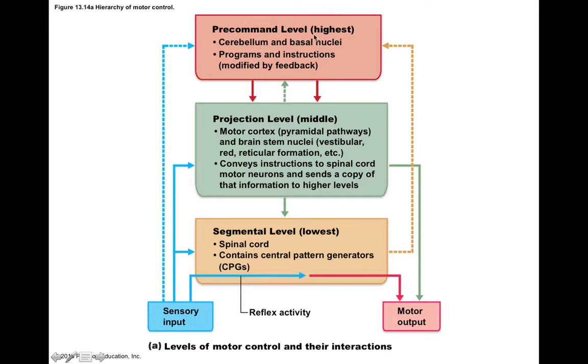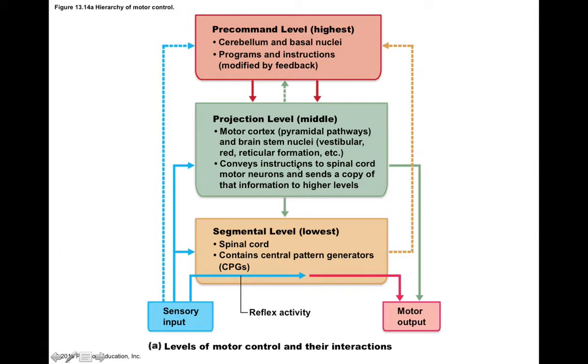Now, this pre-command level can help send instructions to the projection level, which is more of the conscious portion of your brain, which includes your motor cortex. Now, your motor cortex, like the pyramidal pathways of your primary motor cortex, can send information out along your spinal cord. And this sends a copy as well to the higher levels.